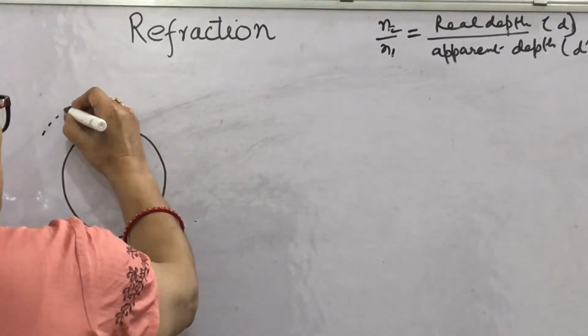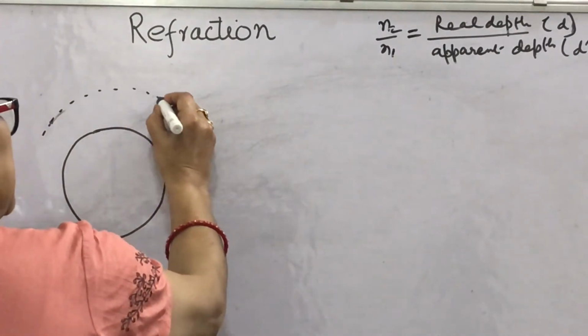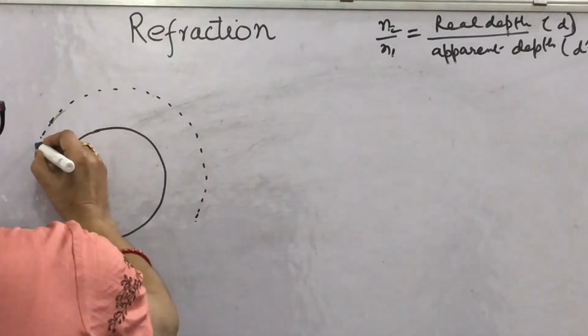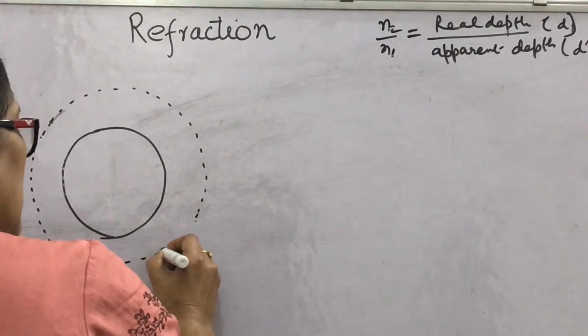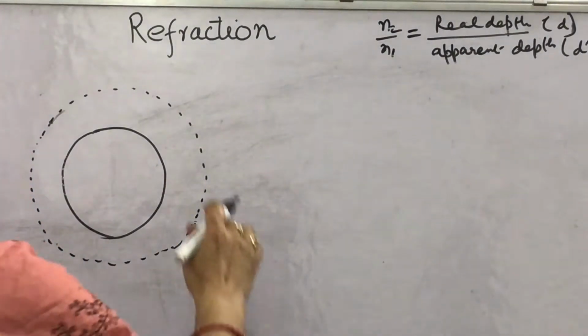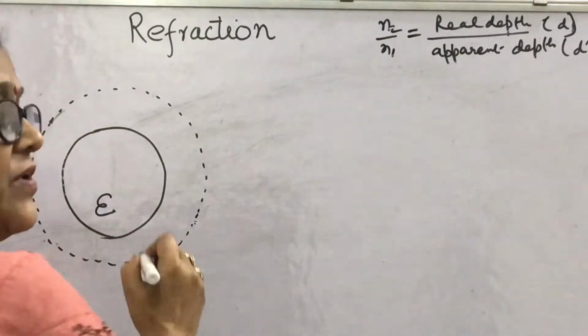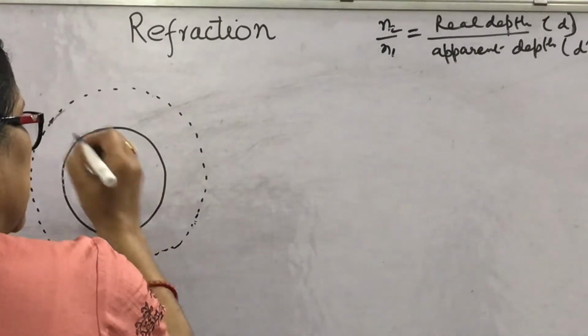The cause of sunrise and sunset is atmospheric refraction. We observe delayed sunset or advanced sunrise due to atmospheric refraction as well as rotation of earth about its axis, axial rotation.